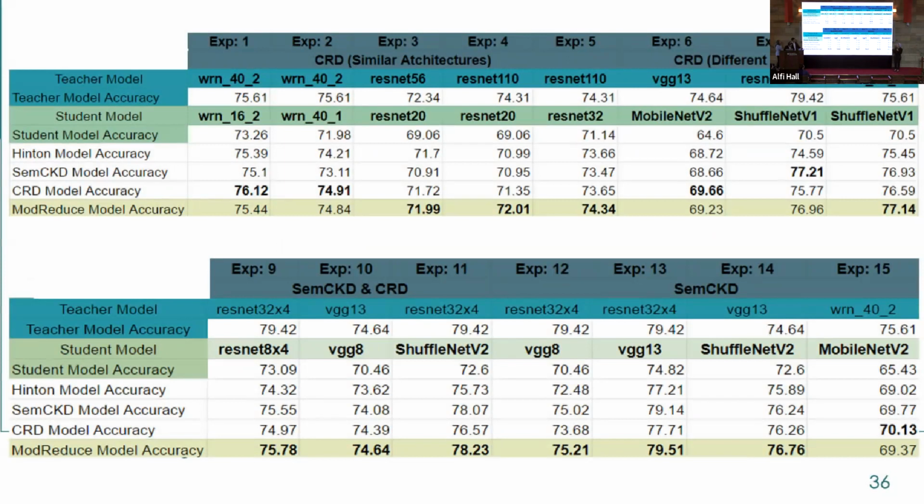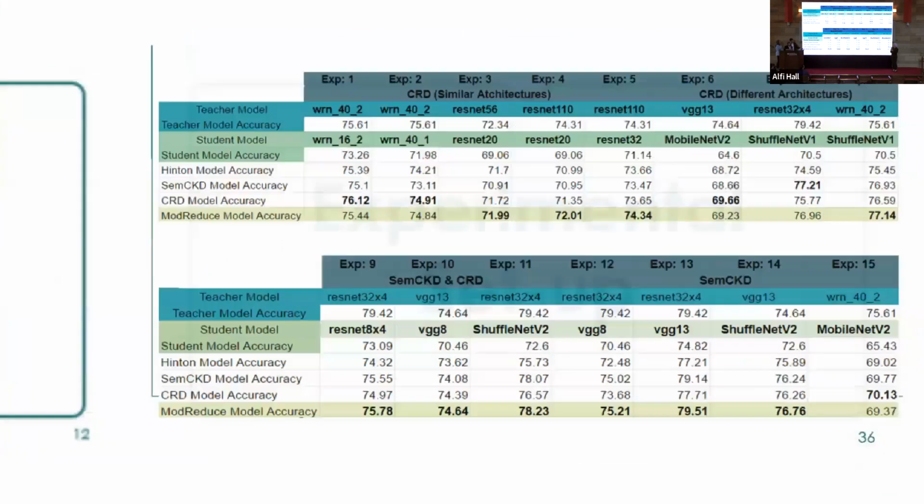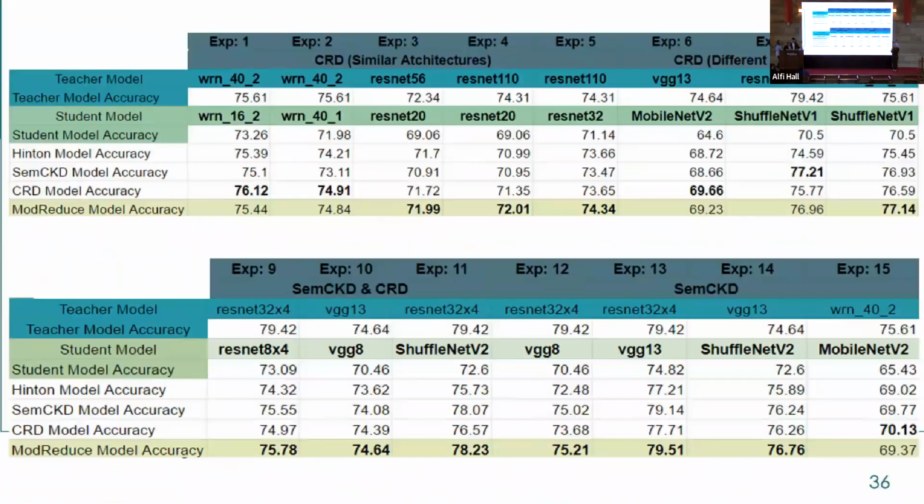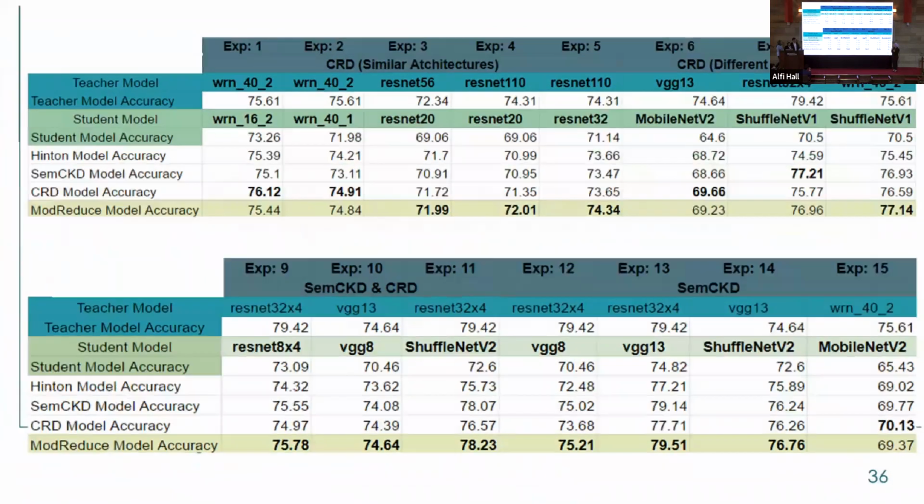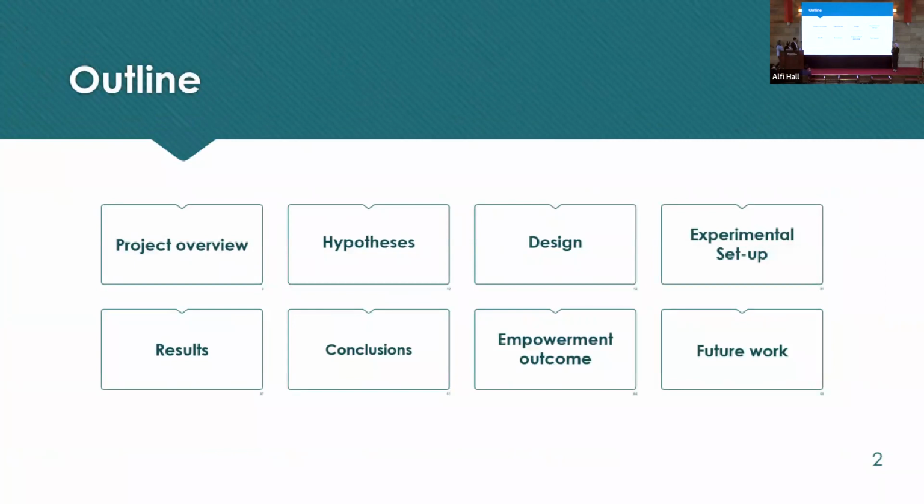What we can see here is a summary of the 15 different experiments reported in SimCKD and CRD as well, and we should note that these are MIT-produced papers as well. In the same benchmark, we are reporting the accuracies of the original expert-teacher model, the base student model, Hampton accuracy, SimCKD accuracy, CRD accuracy, and our own accuracies, mod-reduce accuracies. These are the last row. And the bolded values are the best results in each experiment. So now we will go through the detailed results of our experiments with Mahfouz.